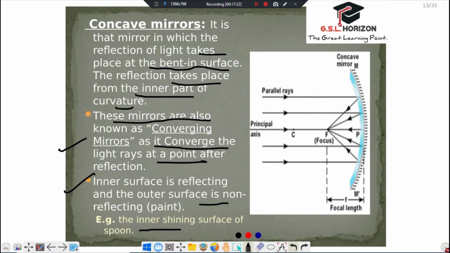For example, the inner surface of a spoon is shining, similar to the concave mirror. When a parallel beam of light rays comes to it, these beams converge at the focus. So we can say this mirror is a converging mirror.